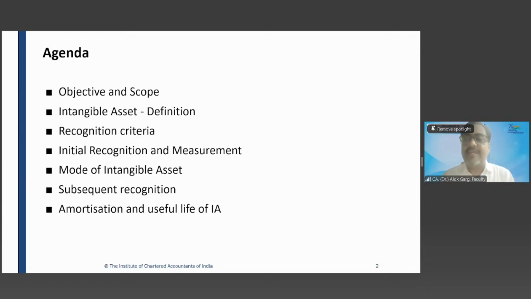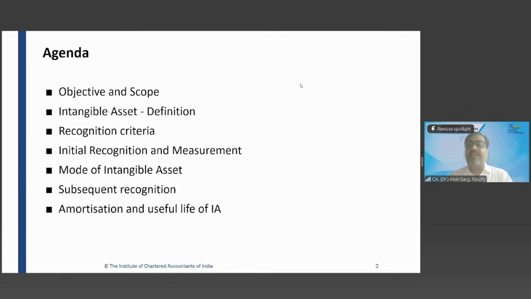So when to recognize means you need to see some criteria. Then how to measure? Once you decided, yes, sir, this item has to be recognized as an intangible asset, but at what value? So how to measure? At what value needs to be recorded? Then once you decided this is the value, this is the cost, this is the fair value, then how to present it in the books of accounts? Where to present? For example, an intangible asset will come on the face of the balance sheet.